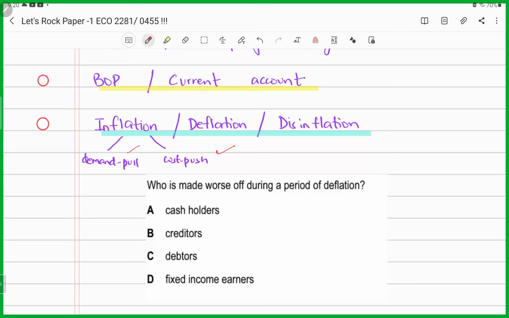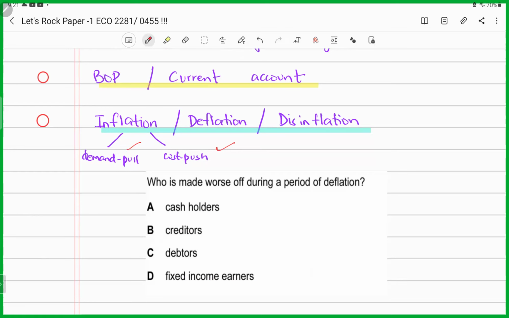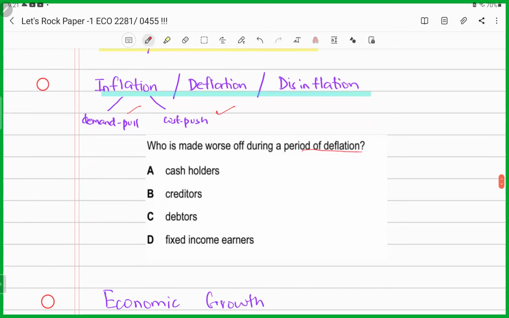Now they're saying who is made worse off during a period of deflation. Now, what was deflation? A period of negative inflation, a sustained fall in the price of goods and services. Now, who is worse off in this scenario? Yes, it has to be debtors. Why? Because they borrowed. Now inflation is persistently falling and they borrowed at a time where inflation was rising. So if they would have borrowed it now, they would have been better off, right?